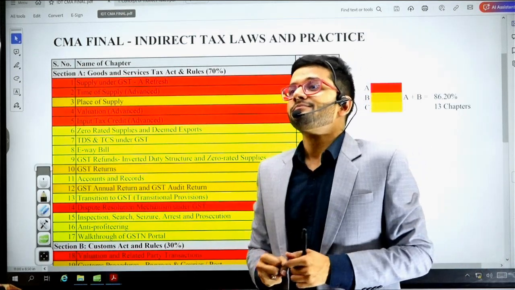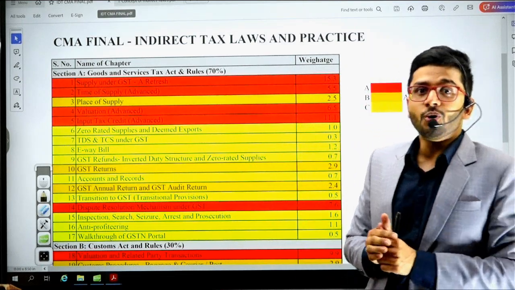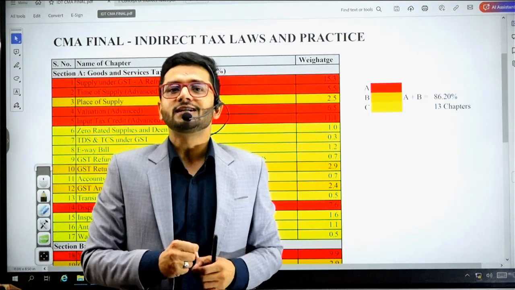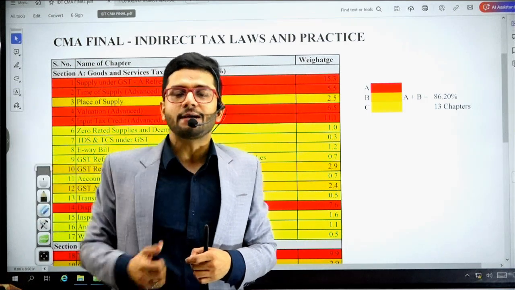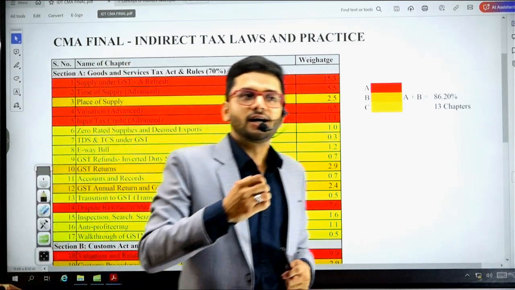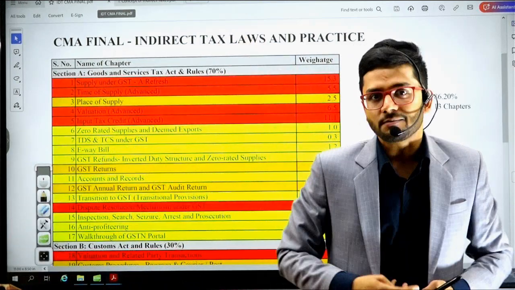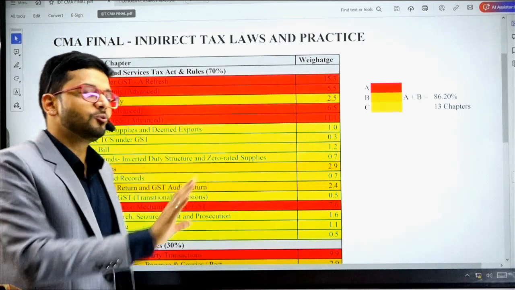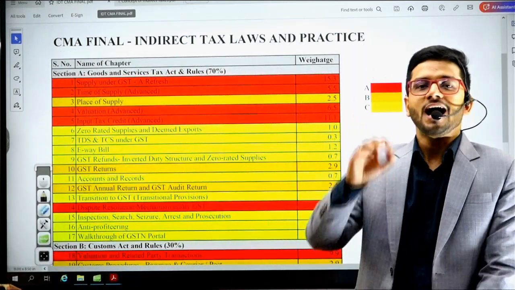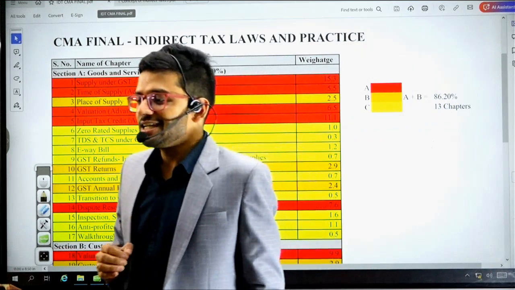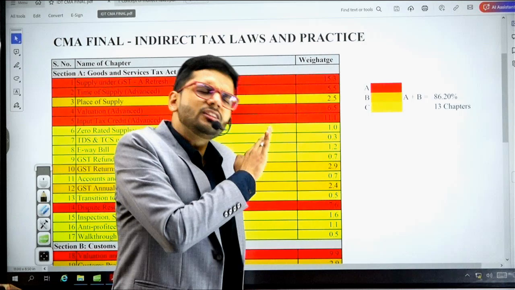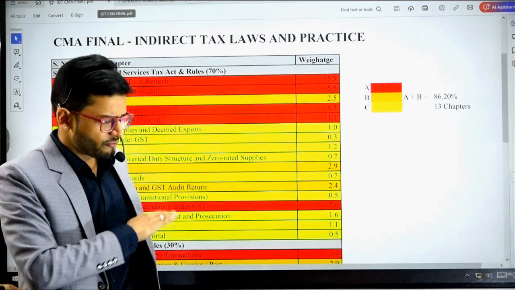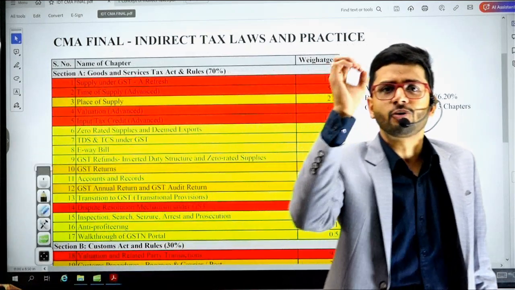So guys, in CMA Final, along with the hard work, we also need to do smart work. We need to analyze the patterns which have been coming in the examination in past years, and analyze which chapters are more important, which chapters are less important. So are you trying to hint that the chapters which are less important, we are going to leave those chapters, we are not going to study those chapters? The answer is a big no. Guys, it's a professional examination, so you cannot even think of leaving any chapter before going to the examination hall. Of course not.